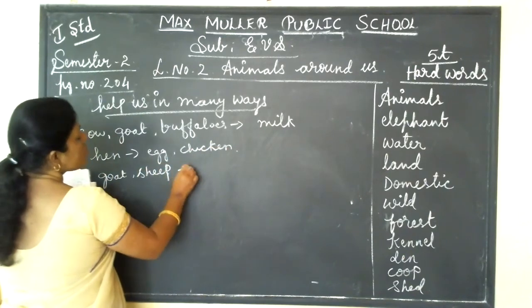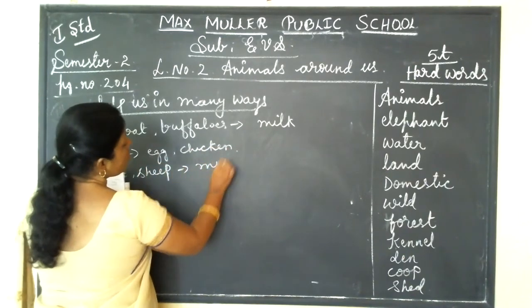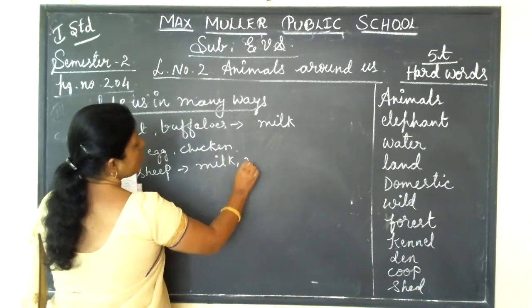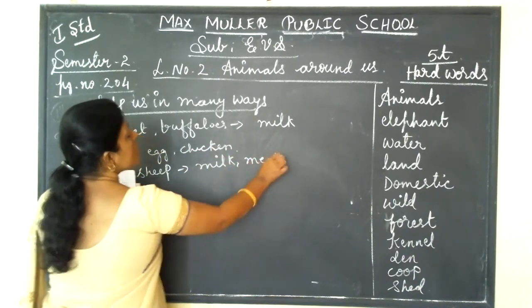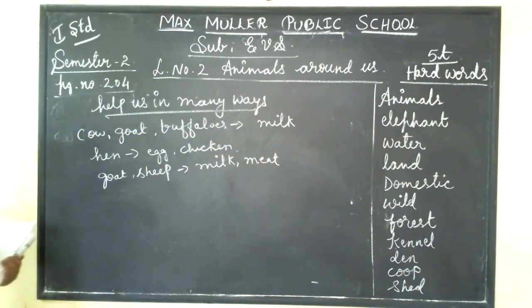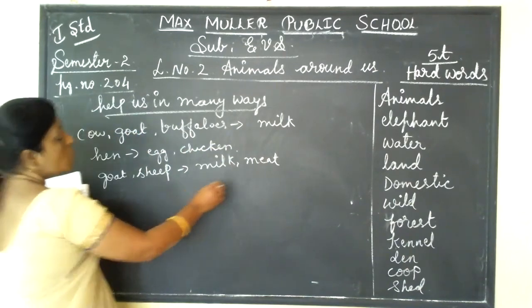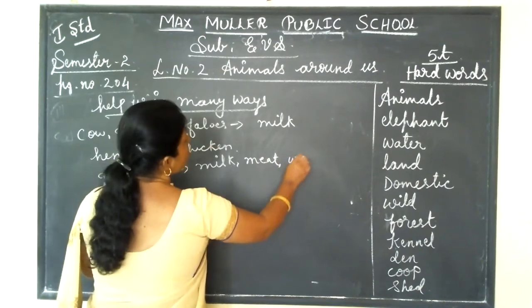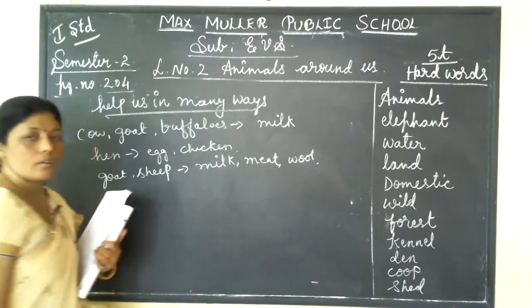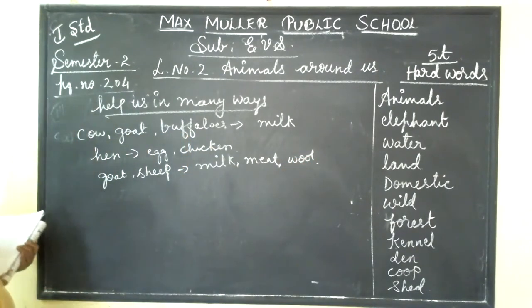It gives milk with meat. Isn't it, children? And we get wool also from sheep. We get wool also. Okay.